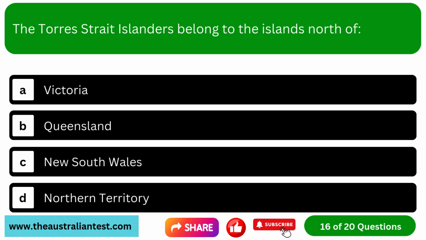Question 16. The Torres Strait Islanders belong to the islands north of Option A, Victoria. Option B, Queensland. Option C, New South Wales. Option D, Northern Territory.